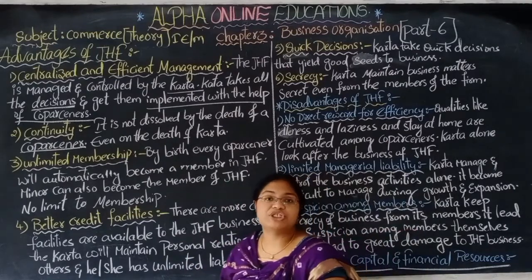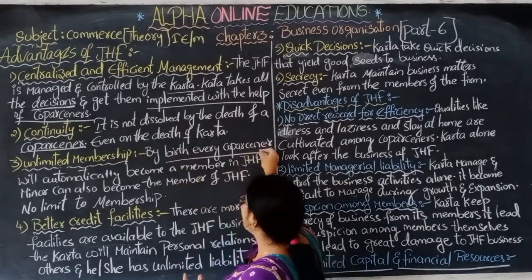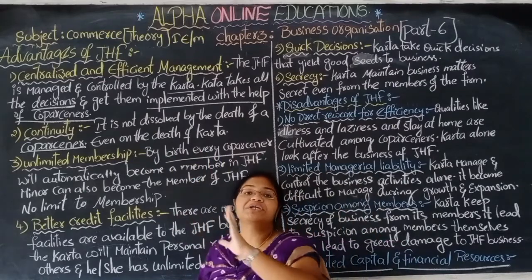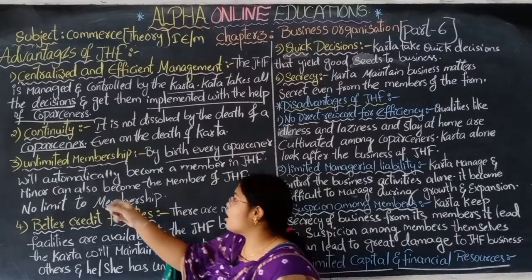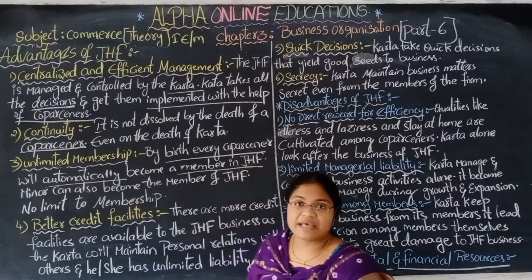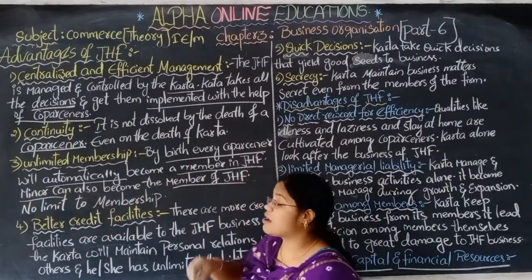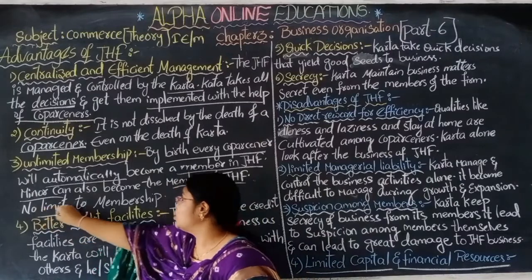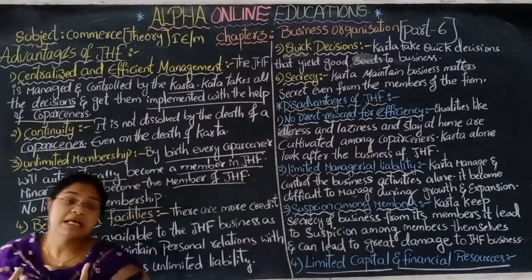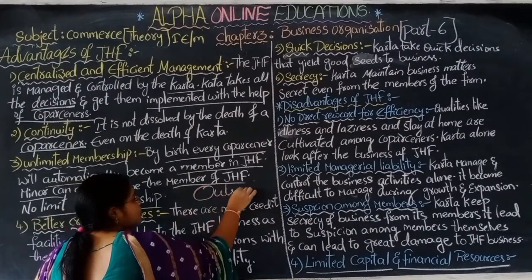Unlimited membership. The membership is unlimited, by birth of every co-partner. By birth itself, they automatically become members of the joint Hindu family. Even a minor can become a member. There is no limit to the membership. Only family members can become members. Outsiders can't become members.